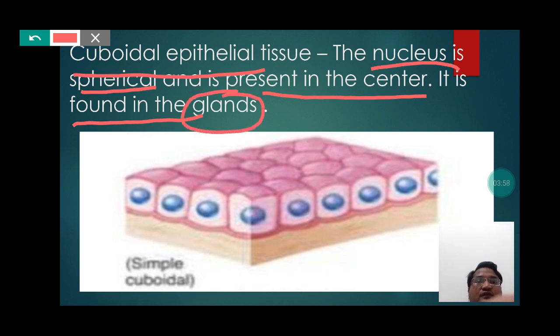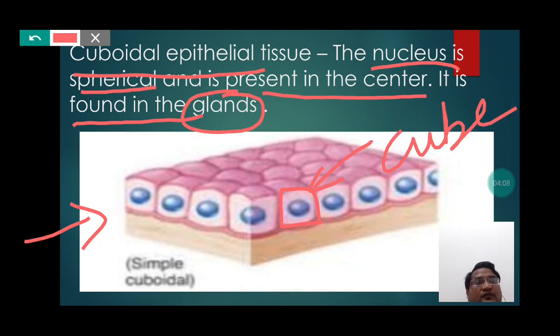So students, if you concentrate on this picture, you can easily understand that the cuboidal epithelial tissue appears like a cube, and if you notice here, the nucleus of the cuboidal epithelial tissue appears spherical in shape, and also it remains in the center of the cell.